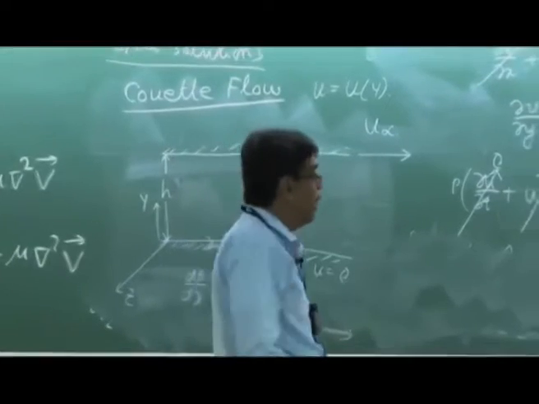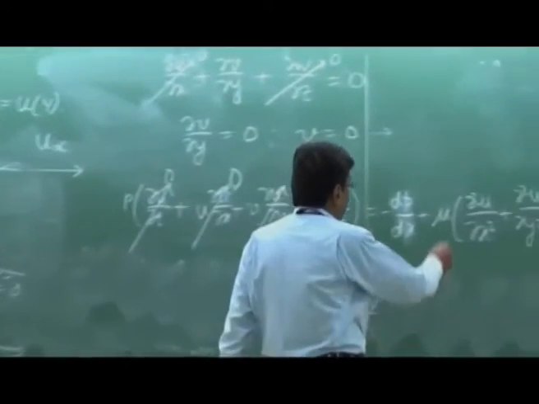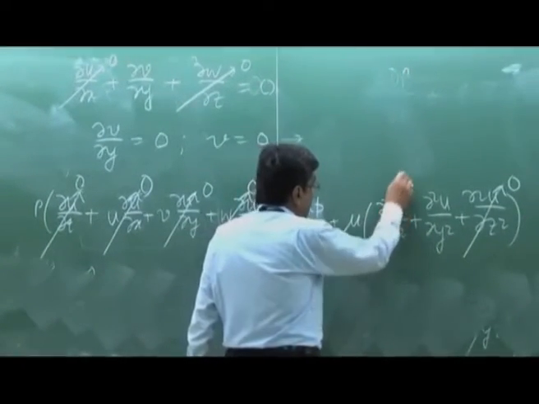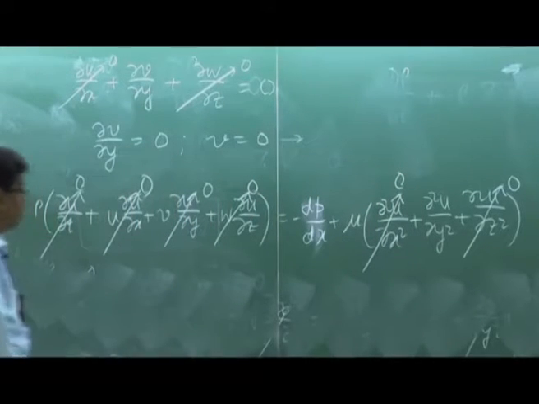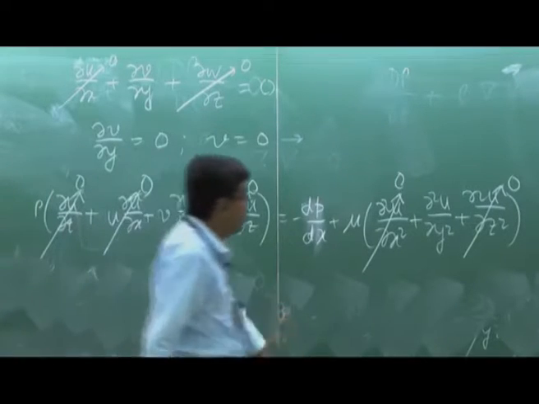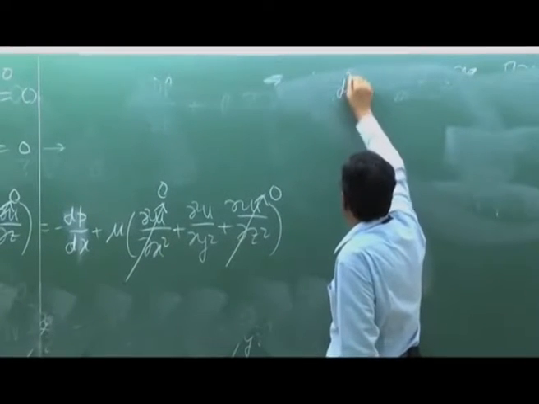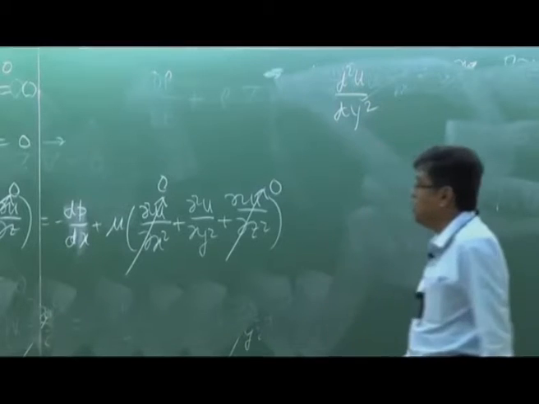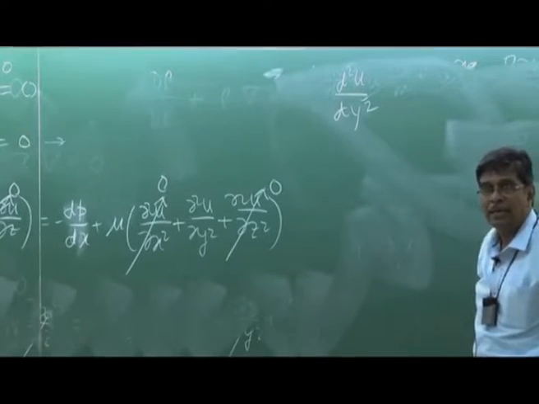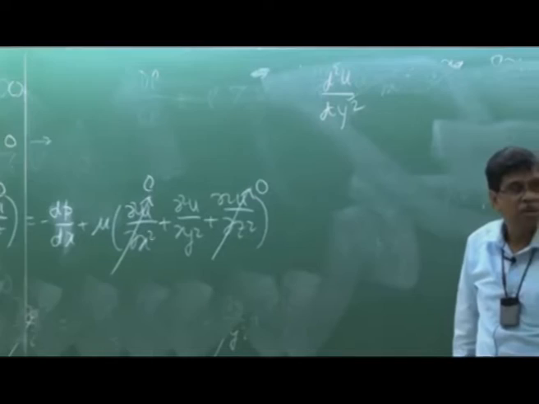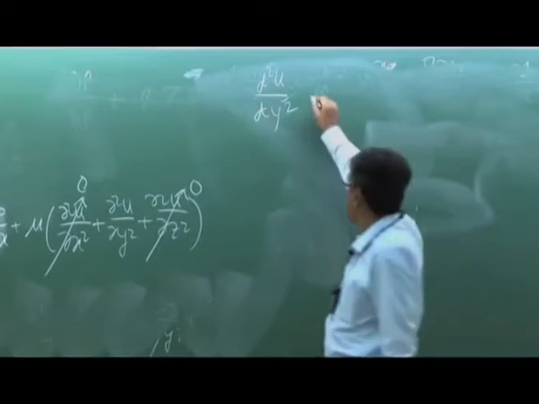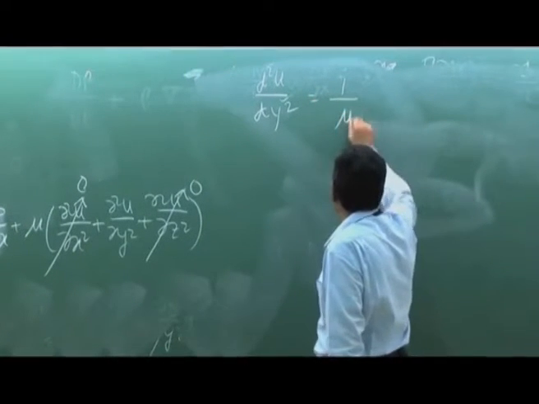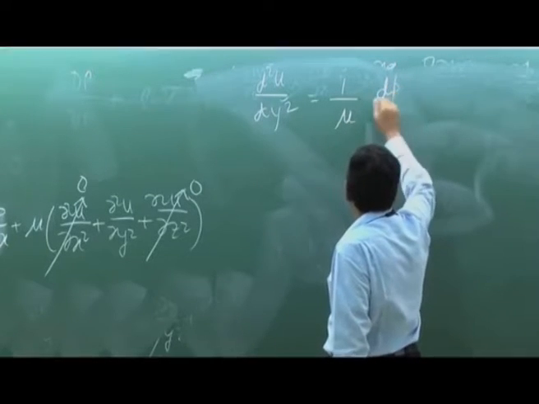So again, by virtue of the fully developed flow characteristics, we have this thing. Therefore, our final equation becomes d square u/dy square, since u is a function of y, that we have already proved, is equal to 1 by mu dp/dx.